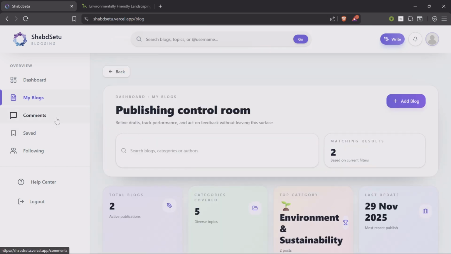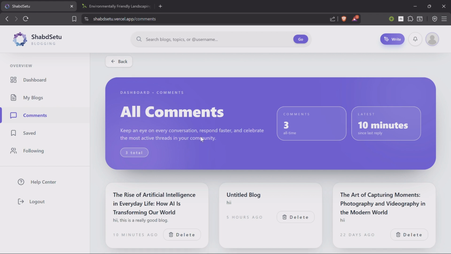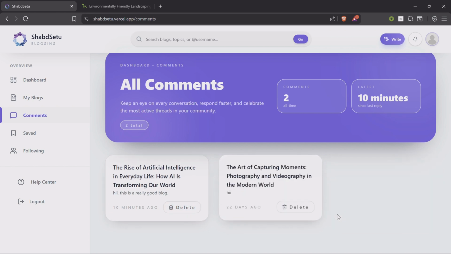Then we have the section of comments. In this, all the comments that we have made are displayed here. For example, we just did a demonstration comment of this is a really good blog, and we can see it here. We can delete comments from here. Let's delete this one, and data is deleted successfully.